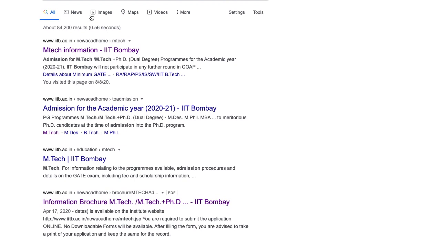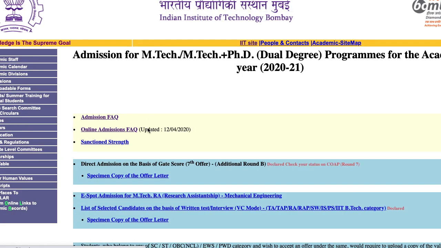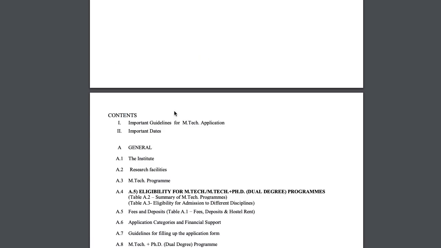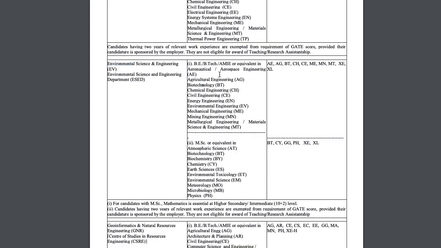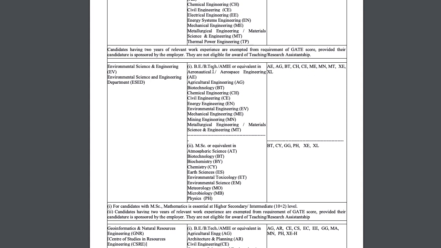If you type IIT Bombay MTech admission, you can get the brochure for this year. This is the information brochure for 2020. Here if you search for environment, you can see the different qualifications, like who all can get into this: people from agriculture, biotech, chemical, civil engineering, environmental, mechanical. A lot of qualifying degrees are there. Even if you majored in physics, you can still get into this department. But you have to write these papers. To get into IIT Bombay, you have to get a good score in either of these papers.